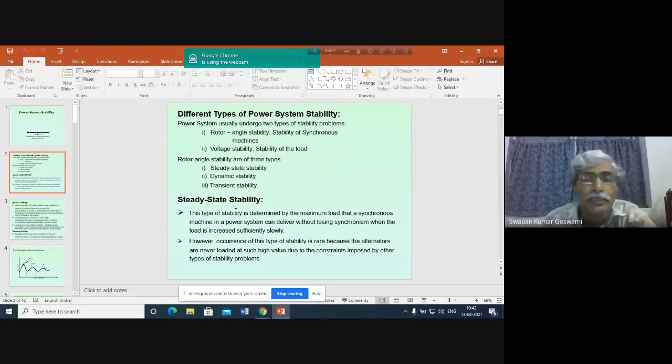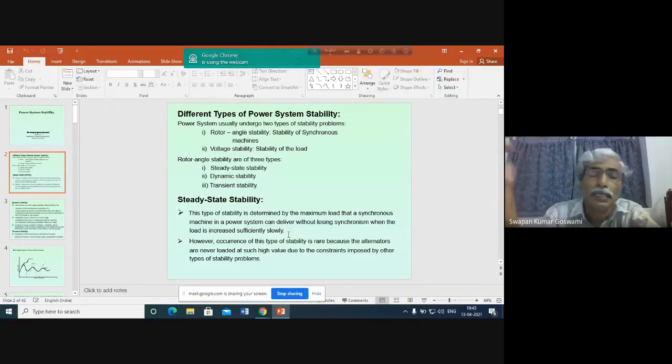What is the steady state stability? This is determined by the maximum load that a synchronous machine in a power system can deliver without losing synchronism when the load is increased sufficiently slowly. So what we assume here is that the increase in demand is very slow. Increase in demand is slow because this problem of stability we assume will occur because of the change in demand by the consumers.